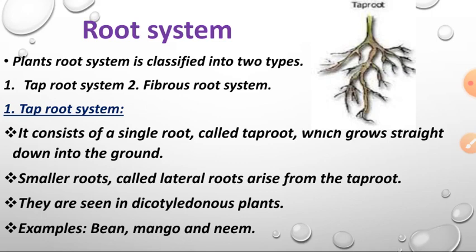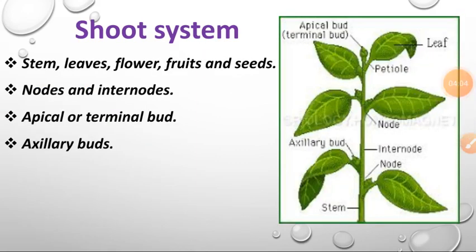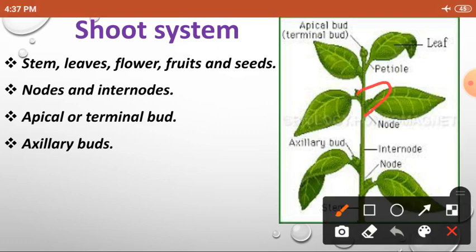In the root system it grows under the soil. There are no nodes or internodes. In the shoot system there will be nodes and internodes, so that is why ginger is considered as a stem. What is a node? Node means the place where leaves are starting from. So this place is called node. And what is an internode? Between the two nodes there are leaves. So this gap is called internode.